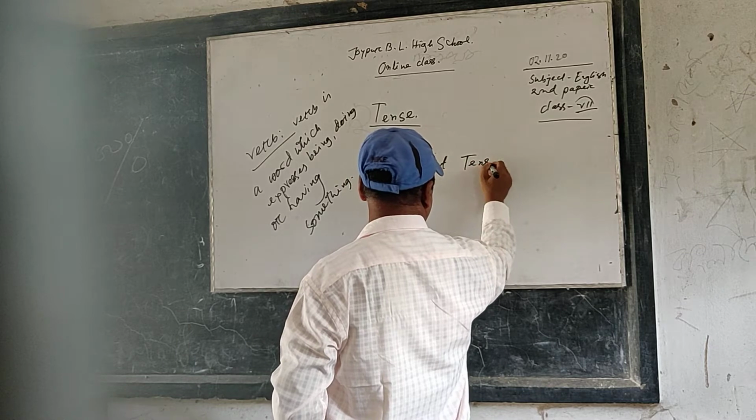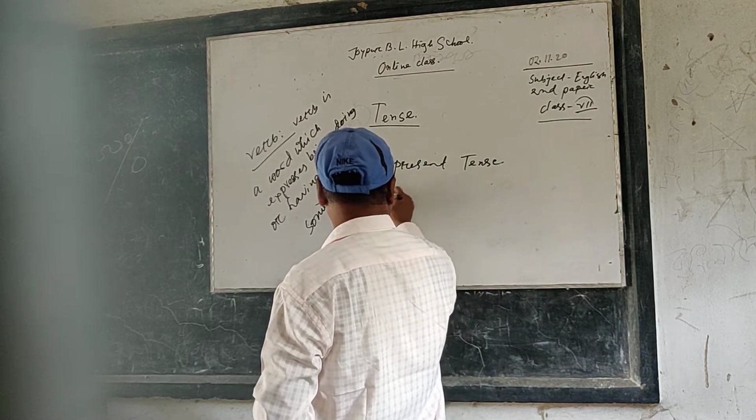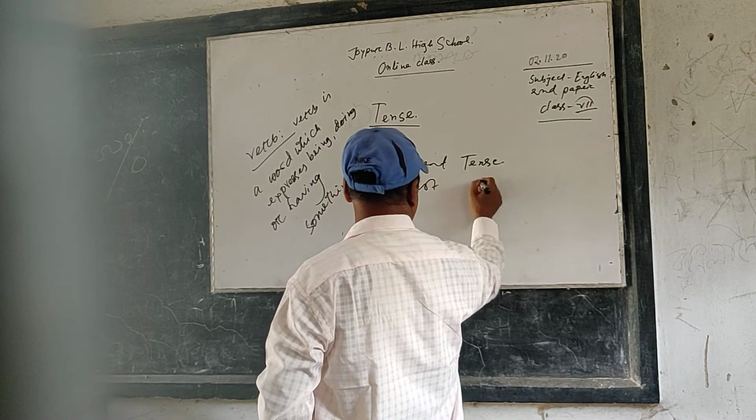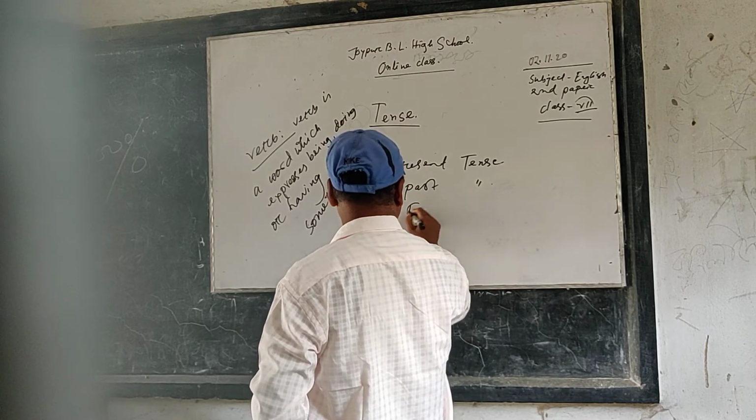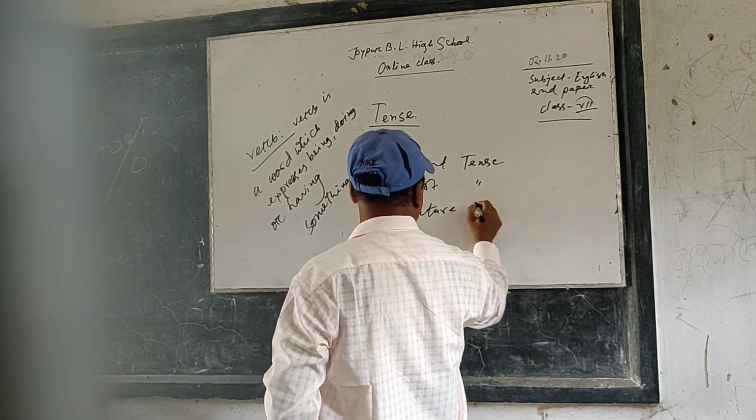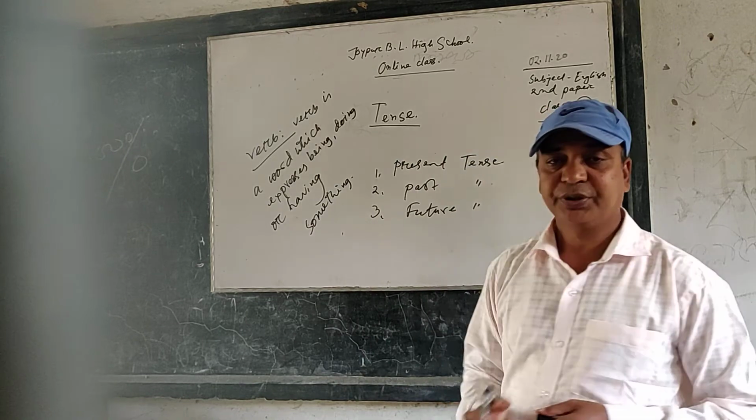present tense, past tense, and future tense.